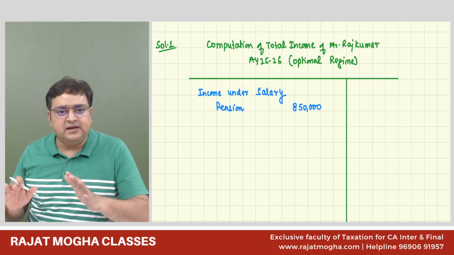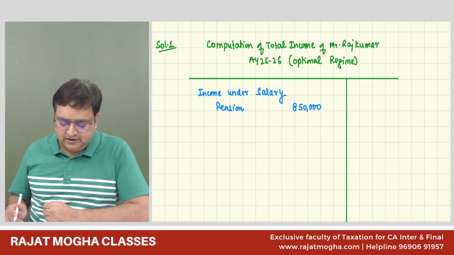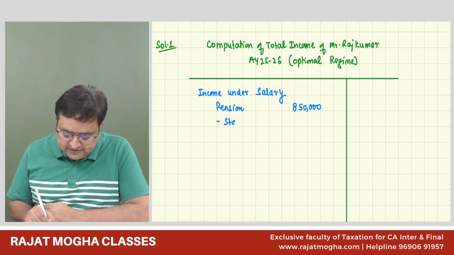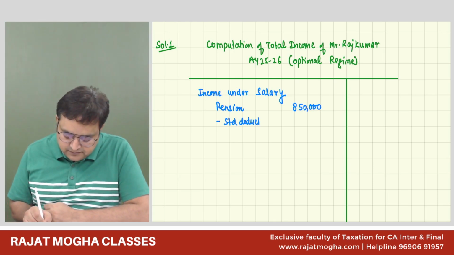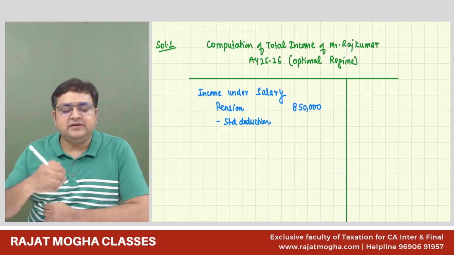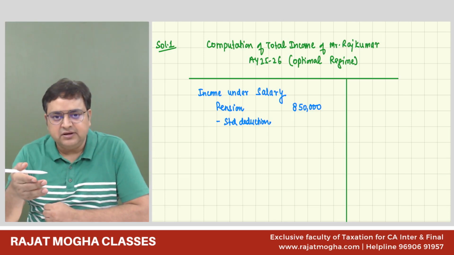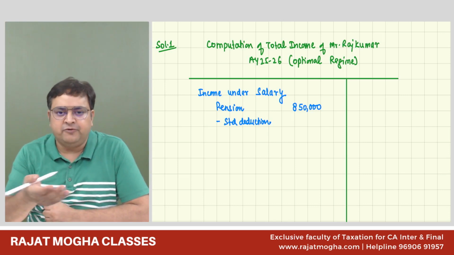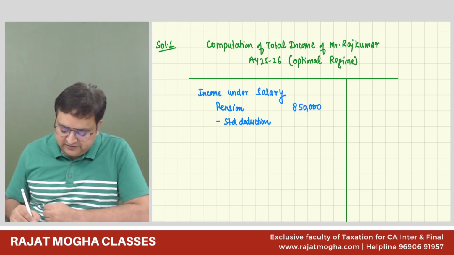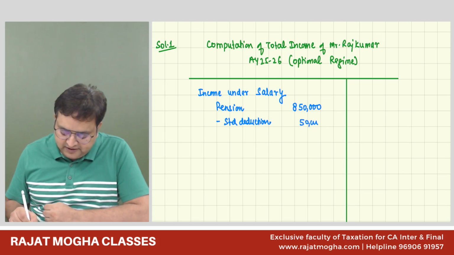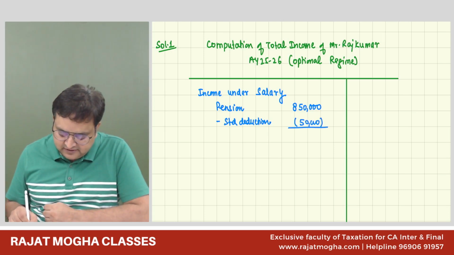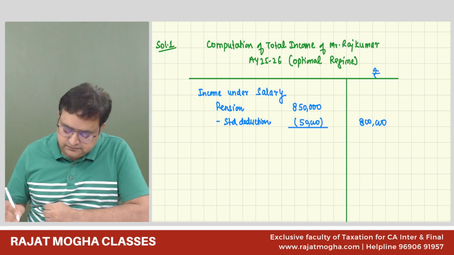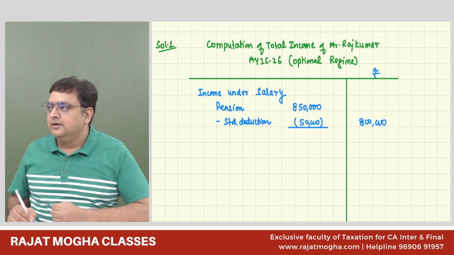Now we don't have any other income from salary. So here, this will become our gross salary. And from here, at least we can give standard deduction. In optional regime, we have 3 deductions: standard deduction, entertainment allowance deduction, and tax on employment. Entertainment allowance and professional tax are not there. So only standard deduction we will give, and that is 50,000, because in optional we have 50,000 as the deduction. So my salary income will become 8 lakh. Correct?